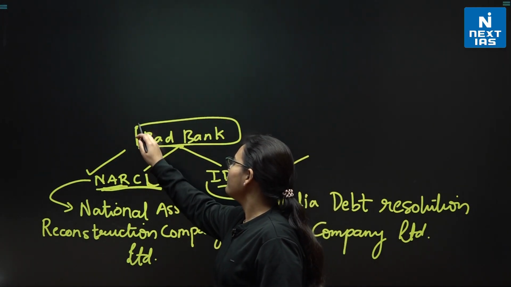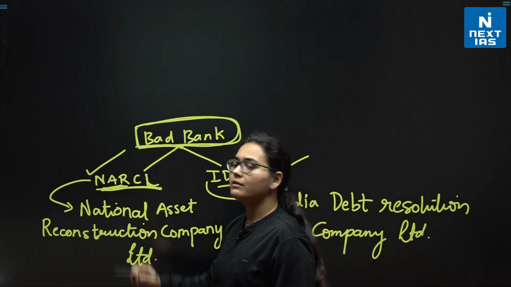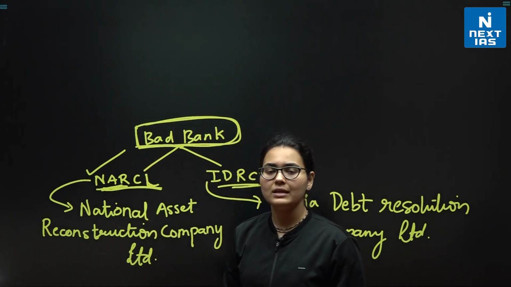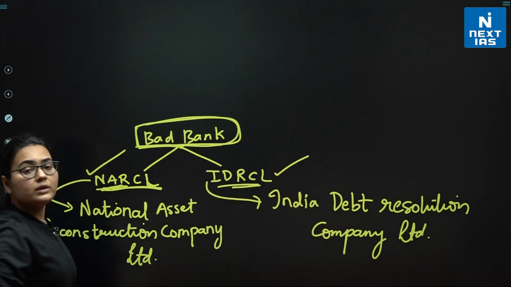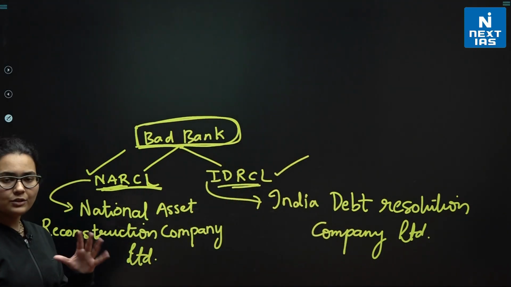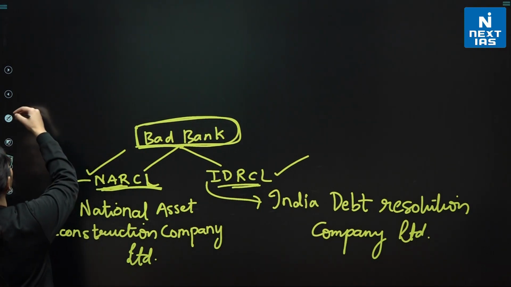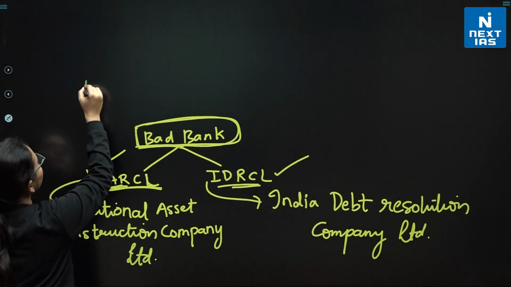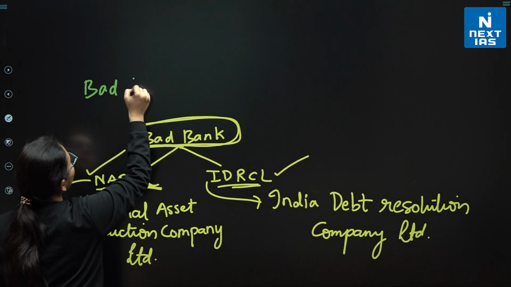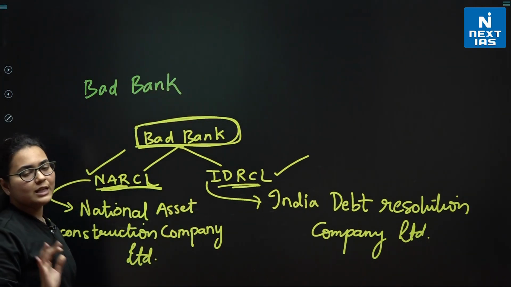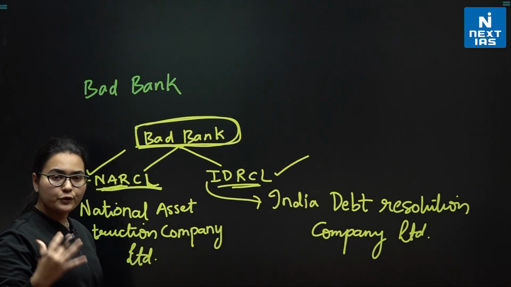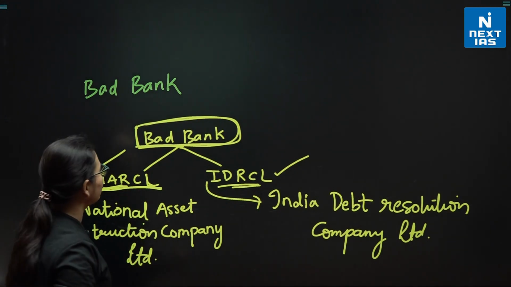This is the role of the bad bank system, to deal with the stressed assets, to deal with the NPA, non-performing assets. If you have to remember what is bad bank, in short, I'll tell you, it's about bad bank, okay. Of course, the name is bad bank, but it's doing a lot of good to the banking system, right?